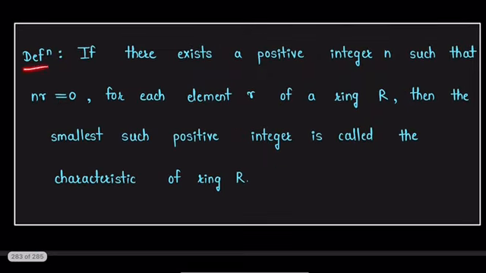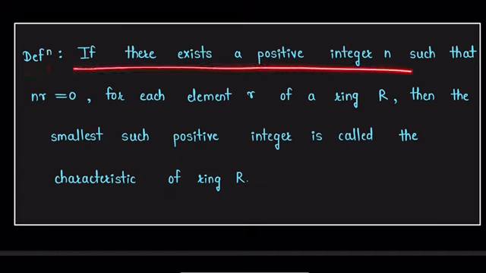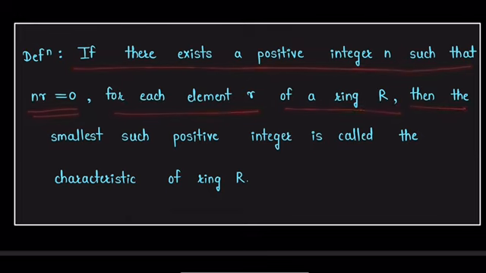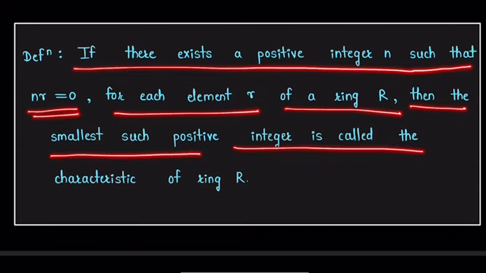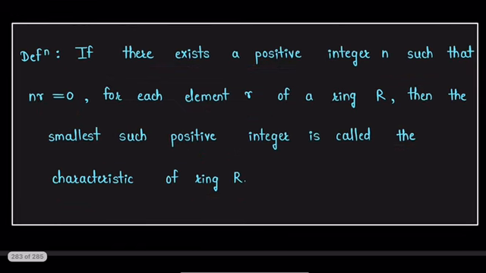Next definition is definition of characteristic of a ring. If there exists a positive integer n such that n r is equal to 0 for each element r of a ring R, then the smallest such positive integer is called the characteristic of the ring R. Now we are ready to prove the given result.